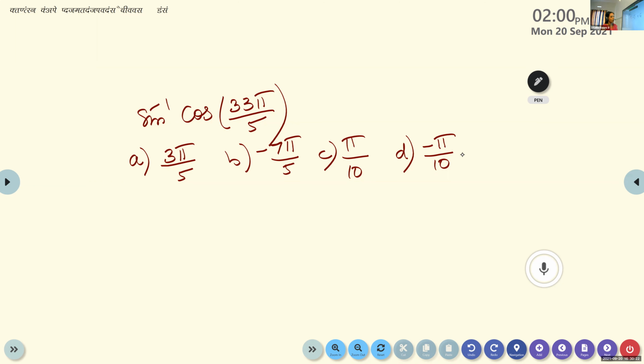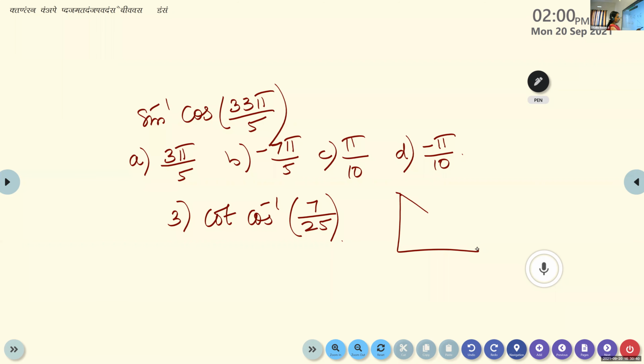Okay, write the next one. Cot of cos inverse of 7 by 25. How to do this one? We draw the triangle, isn't it? Cos is adjacent by hypotenuse. From here you find the opposite side using Pythagoras theorem, and complete this one.